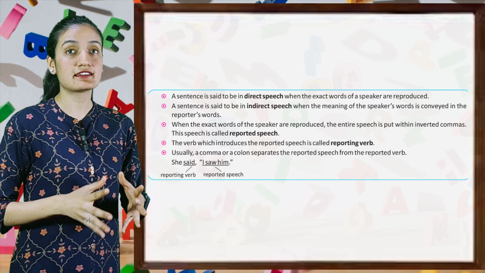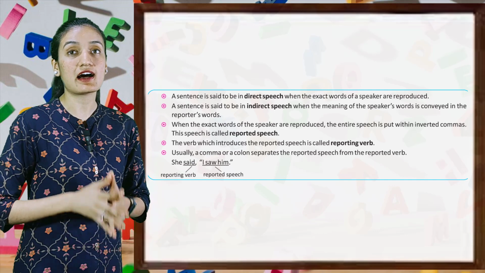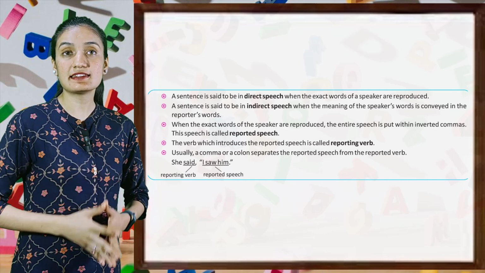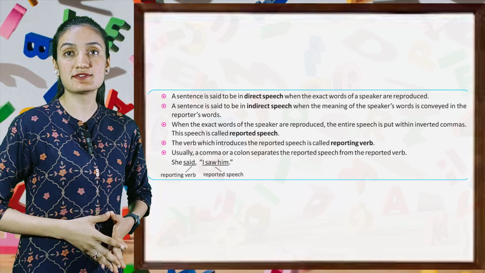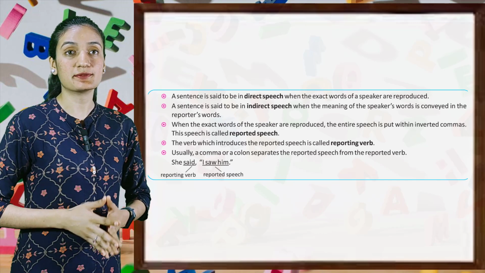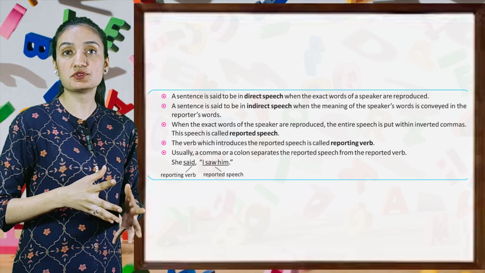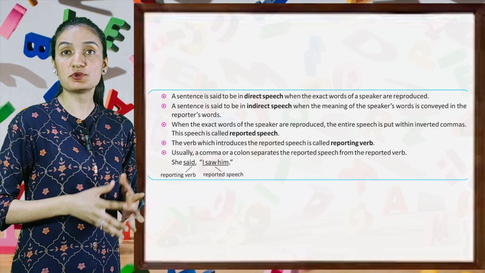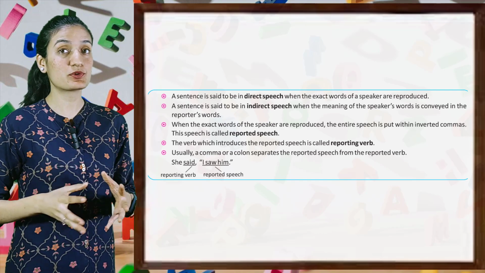A sentence is said to be in direct speech when the exact words of a speaker are reproduced. A sentence is said to be in indirect speech when the meaning of the speaker's words is conveyed in the reporter's words. When the exact words of the speaker are reproduced, the entire speech is put within inverted commas. This speech is called reported speech.